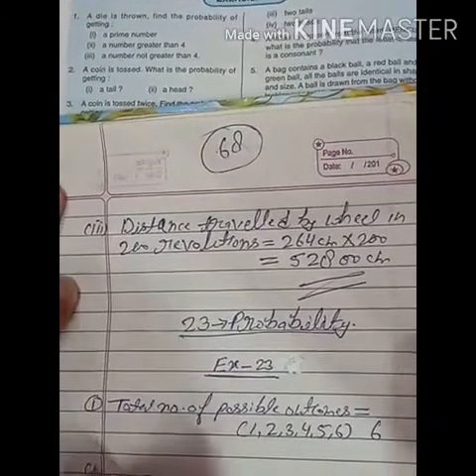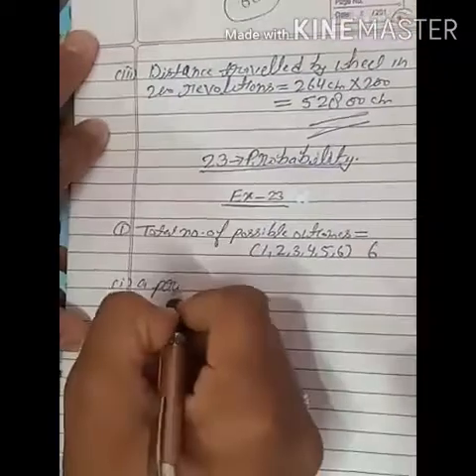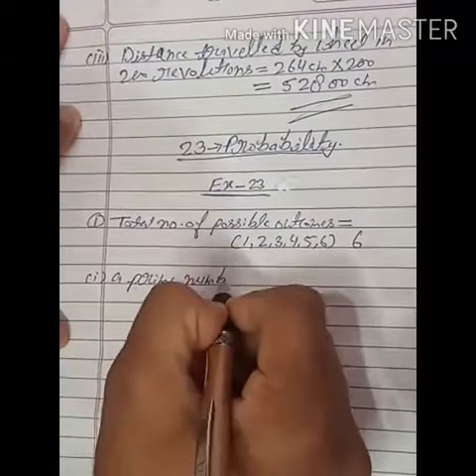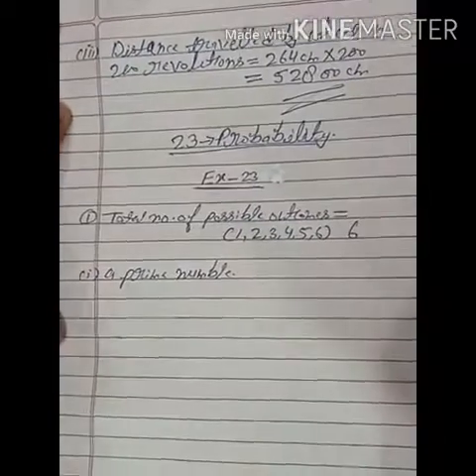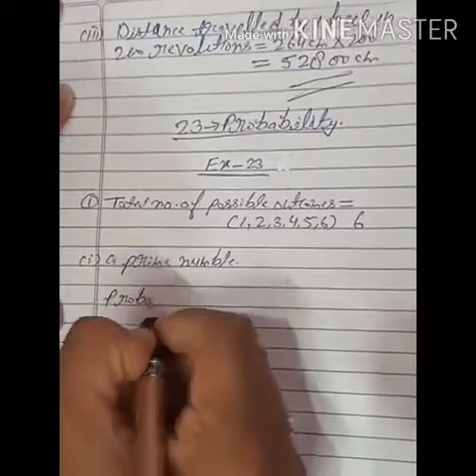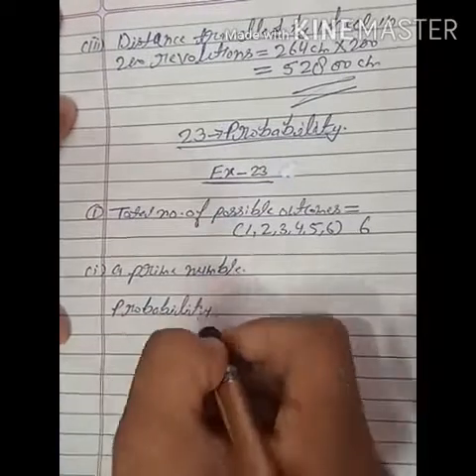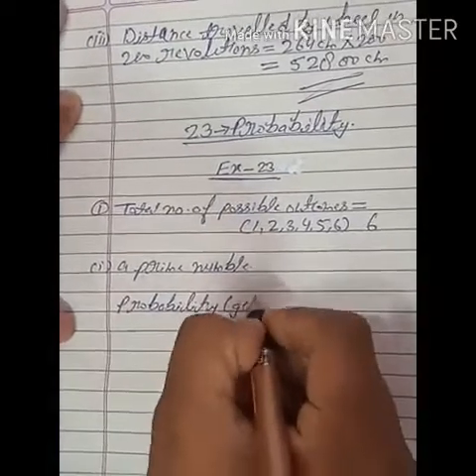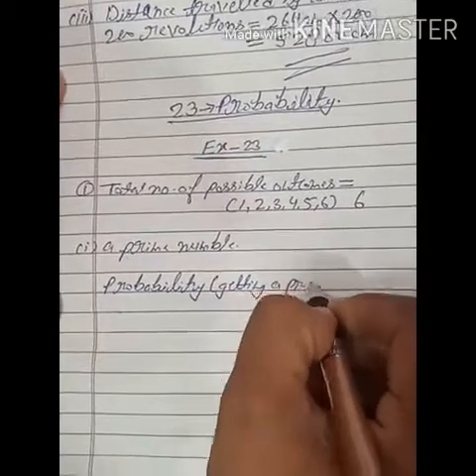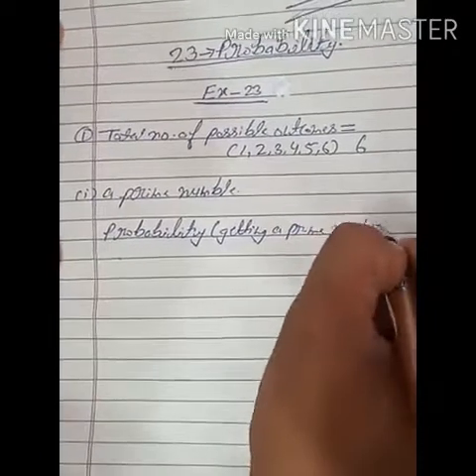So first part, a prime number. We have to find the probability of getting a prime number.